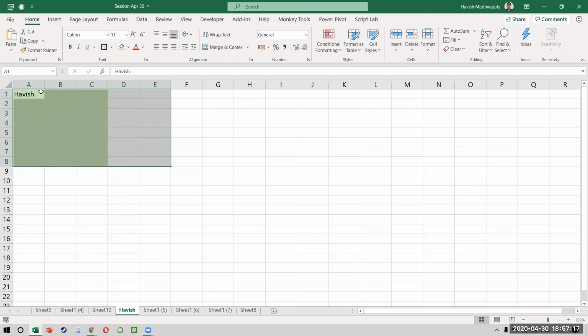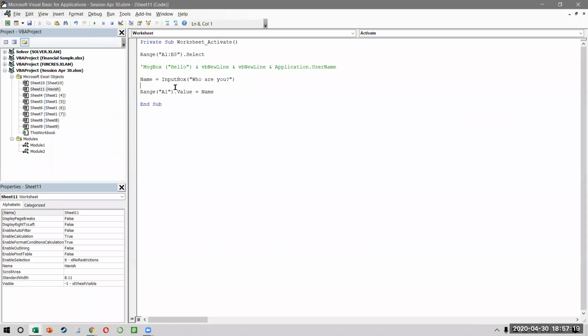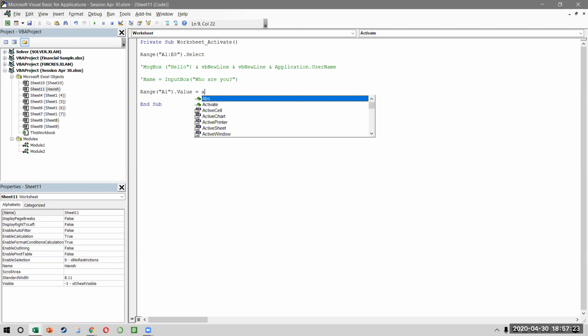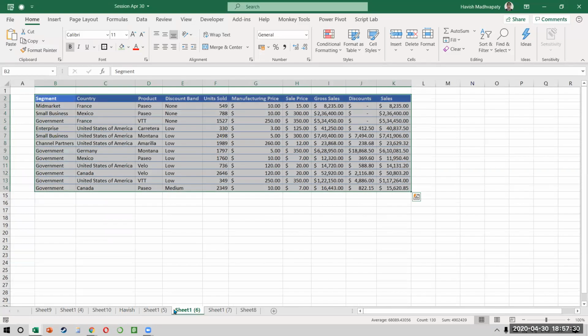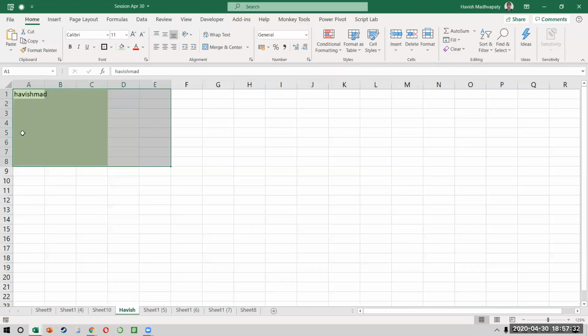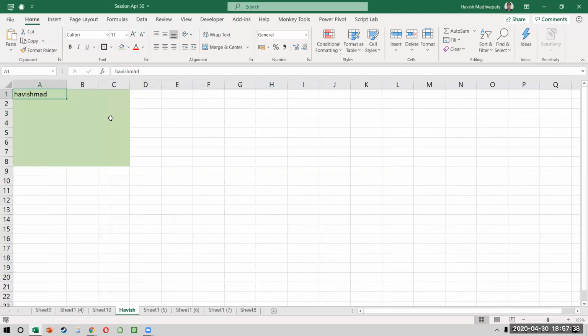Right? Or you could have done it in a way that you could have commented this and you could say that the range value should automatically be the Application.UserName, which means it will not ask me what the username is. When I click on the cell, it will automatically put my username in A1, something like this.